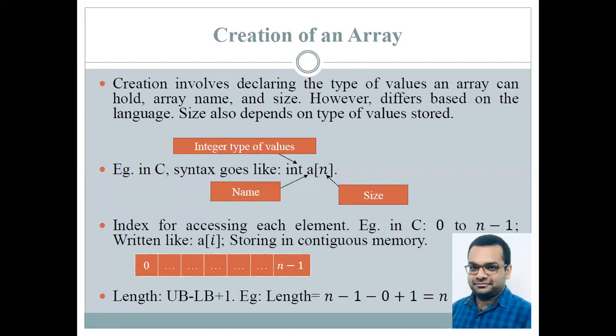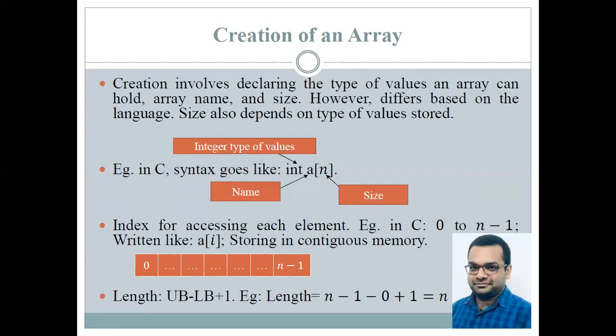In C programming, we use the index values from 0 to n minus 1. If n has, say, the value 10, it can hold a maximum of 10 elements, and the index is going to be from 0 to 9. How do we write the index? It is written like a[i], with the index within brackets following the array name.